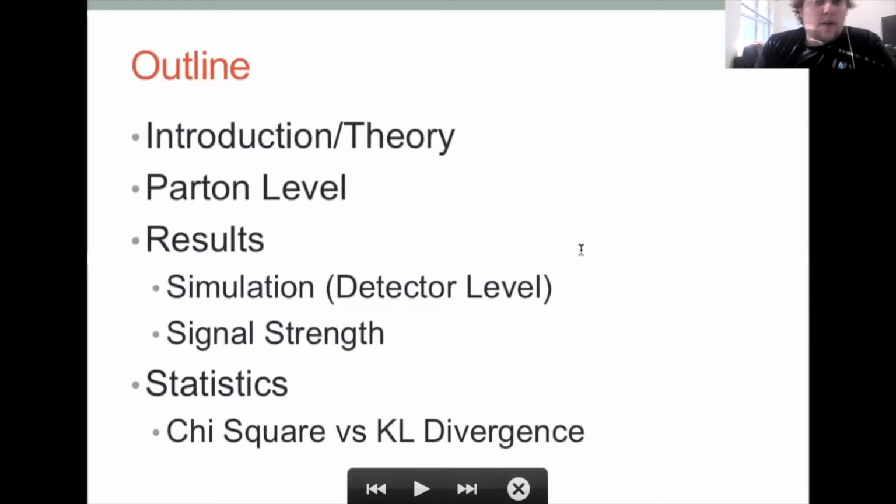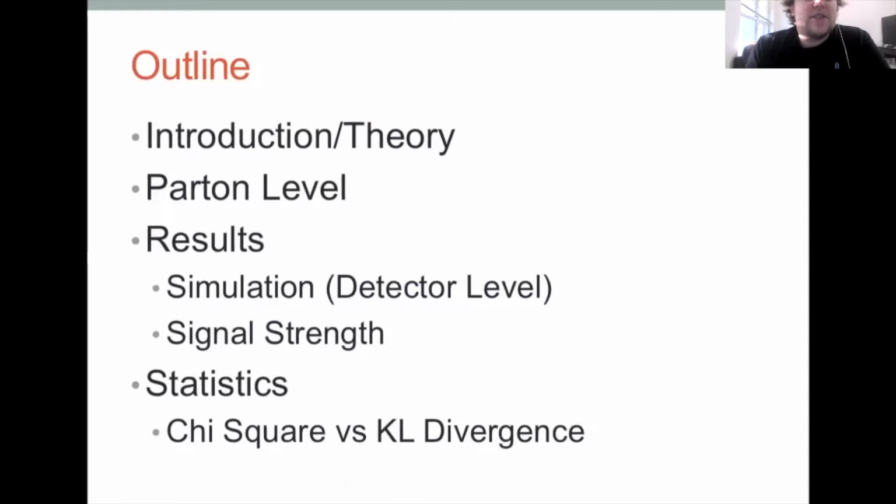First, let's go over what I'm going to talk about. First I'll do some introduction and theory, and then I'll talk about parton level results, and then I'll talk about the actual results, so the full detector level simulation and the signal strength, and then I'll cover some statistics, and we'll talk about chi-square versus KL divergence. So without further ado, let's begin.